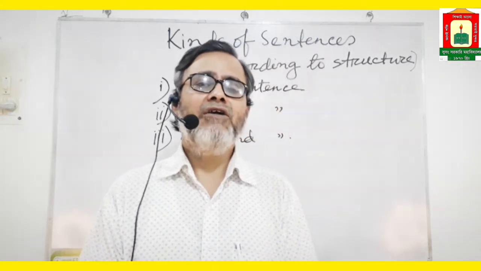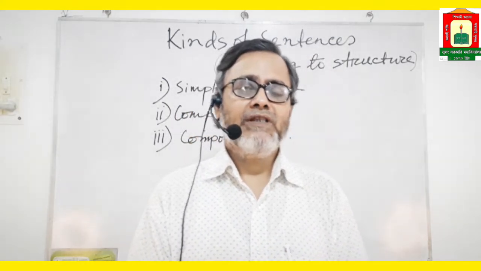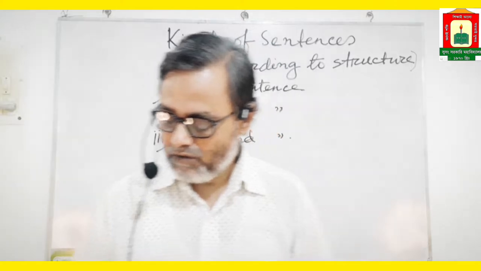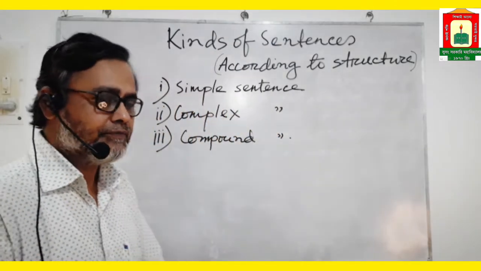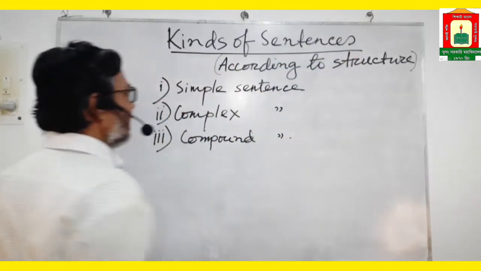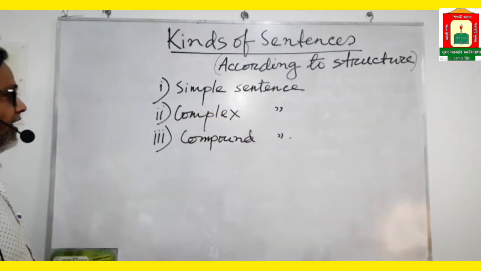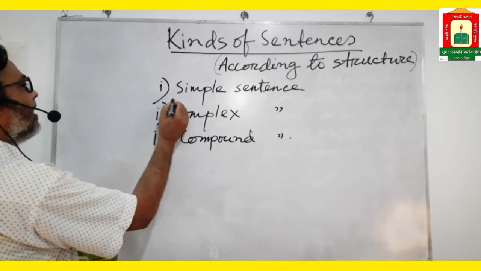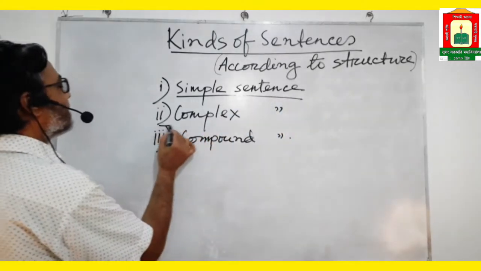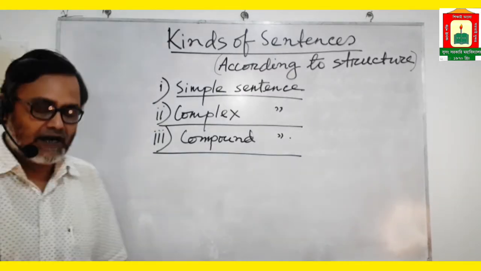I will discuss the item, that is, kinds of sentences according to structure. Now, learners, look at the blackboard. The item is kinds of sentences, and it is according to structure. According to structure, sentences are of three kinds: simple sentences, complex sentences, compound sentences. Three kinds of sentences are there.